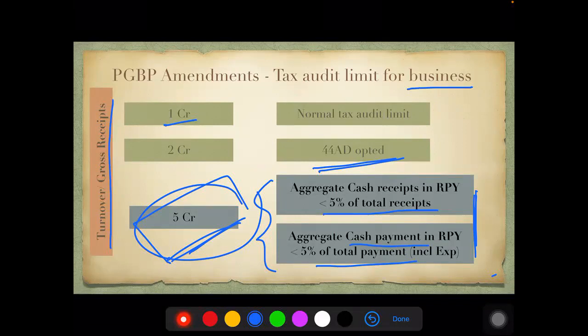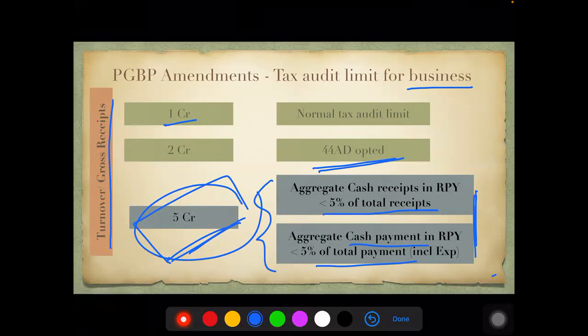So they have given this enhanced limit of 5 crores. Please remember, it is 5 crores as tax audit limit in case you are making all cash payments and cash receipts by banking system except for 5%. It becomes 2 crores in case you are opting for 44AD, and it is 1 crore otherwise in all other cases.